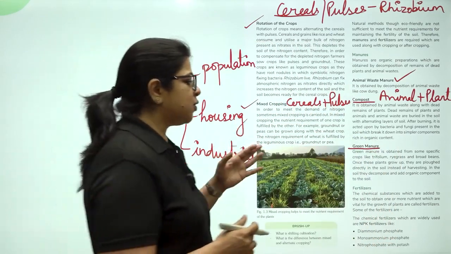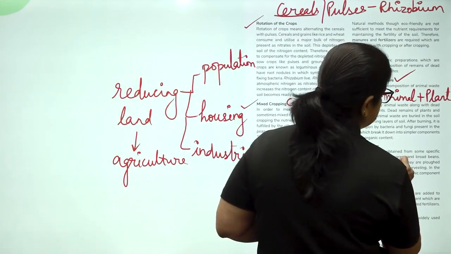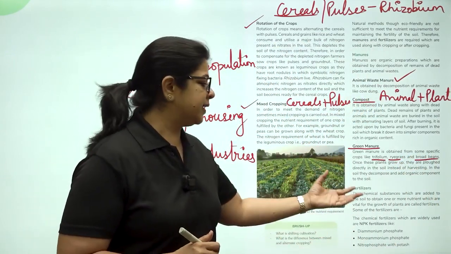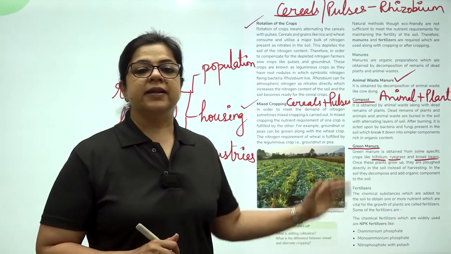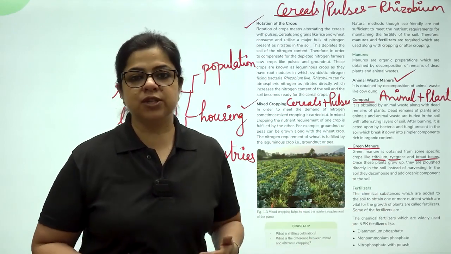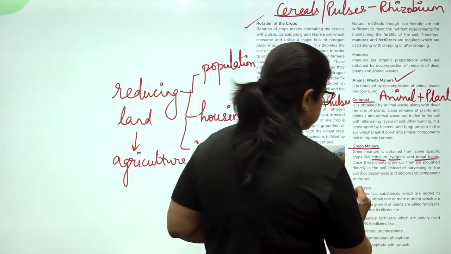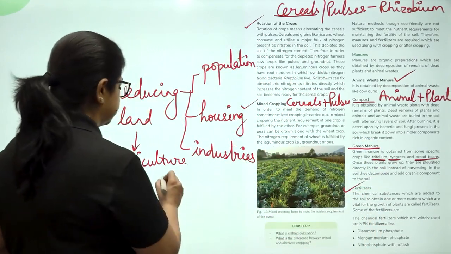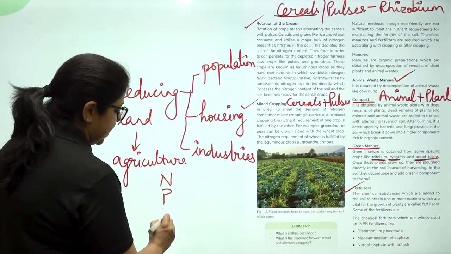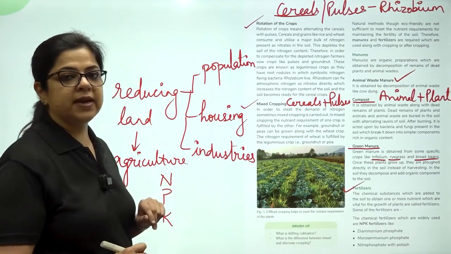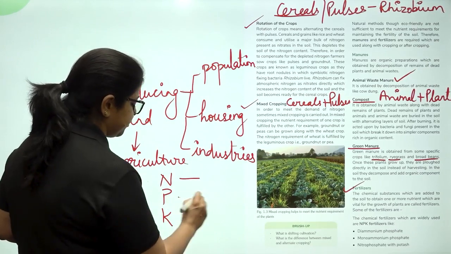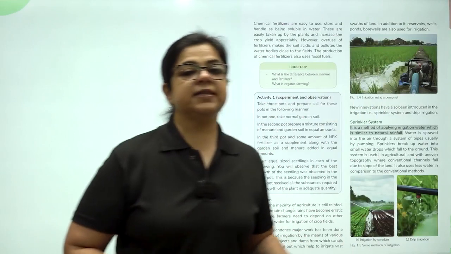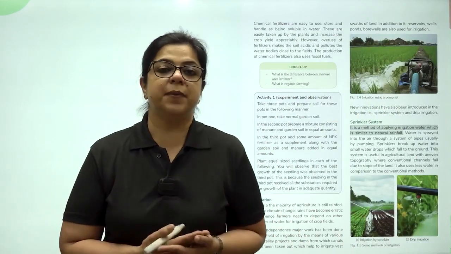Some specific crops like trifolium, ryegrass and broad beans are used as green manures. The next way of increasing the fertility of the soil is by addition of fertilizers. Now all the fertilizers are mostly NPK fertilizers: nitrogen, phosphorus and potassium. But the problem with fertilizers is that they are mostly chemical based.